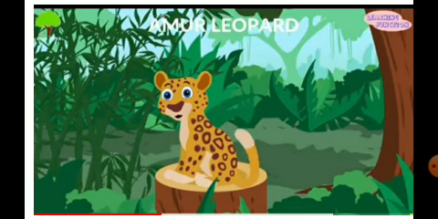So these are some of the examples of endangered and extinct animals. In today's class we learned what are extinct animals and what are endangered animals. So what are extinct animals, children? Extinct animals are those animal species which are no longer living. Understood? Endangered animals are those animal species that are in danger of becoming extinct. So we have learned some few examples.